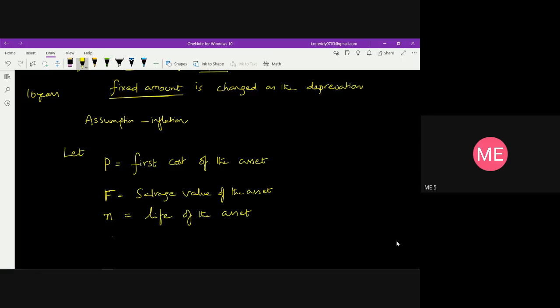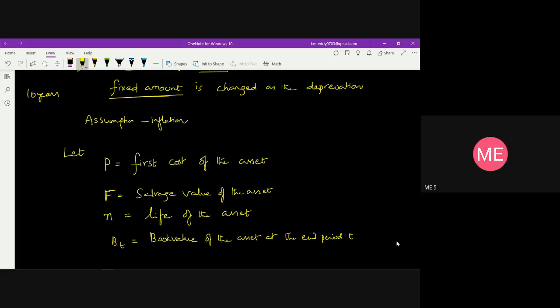Then we take BT, that is book value, which is kept for accounting purposes. So the book value of the asset at the end of period T. This book value is calculated at the end of every year, so that is B1, B2, B3, B4 like that.